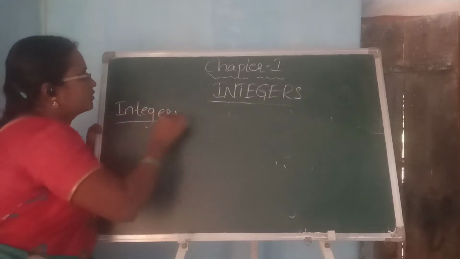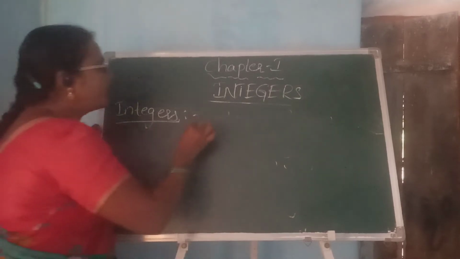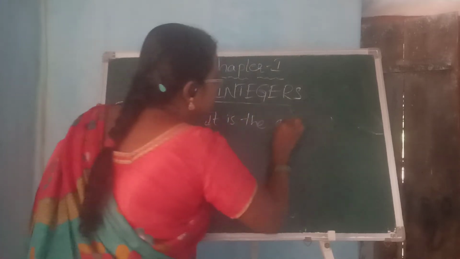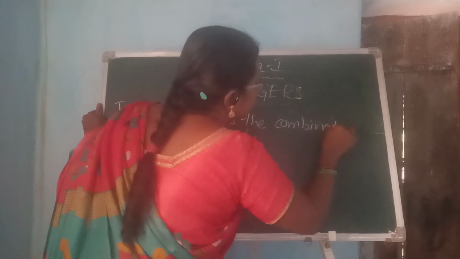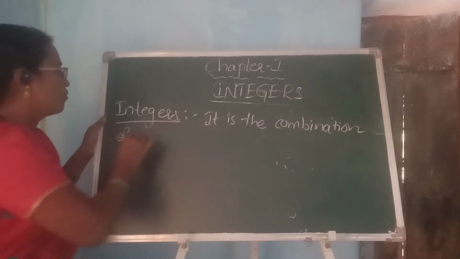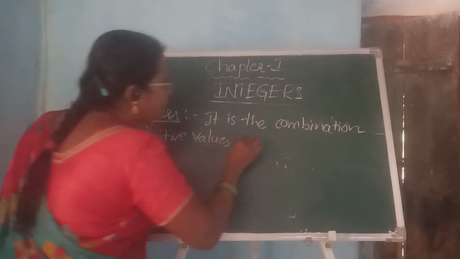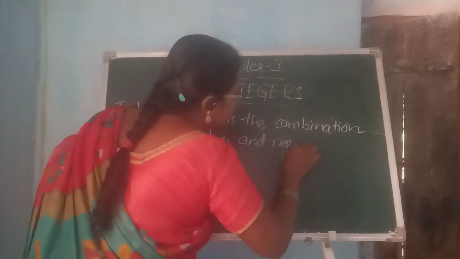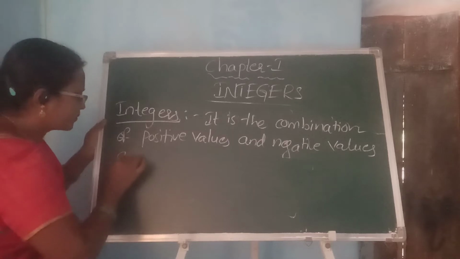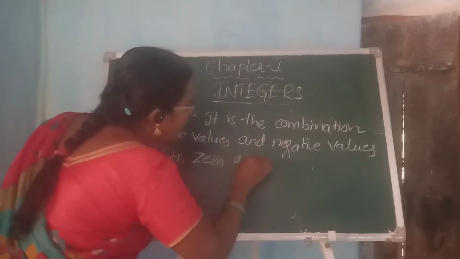Integers can be defined as the combination of positive values and negative values along with 0.